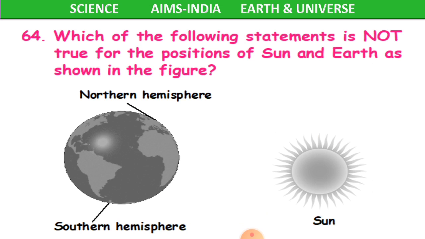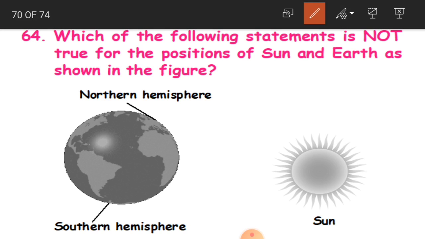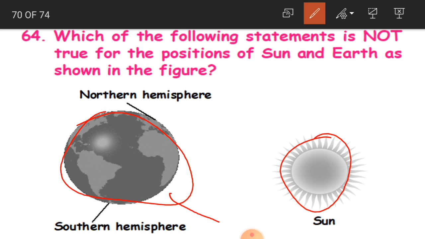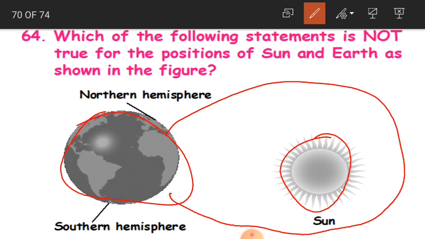Okay children, now 64th question. Which of the following statements is not true for the positions of sun and earth as shown in the figure? See here children, this is sun, this is earth. So normally what does earth do? It is going to revolve around the sun. As it revolves around the sun, the position of the earth which is facing the sun is going to differ. Okay, it is going to change.